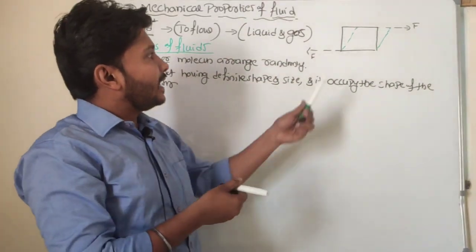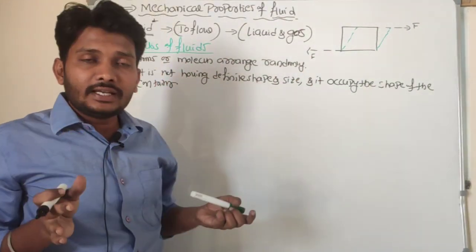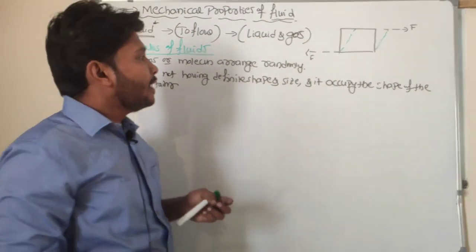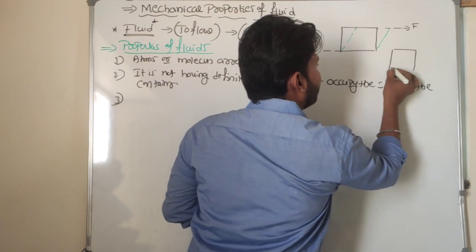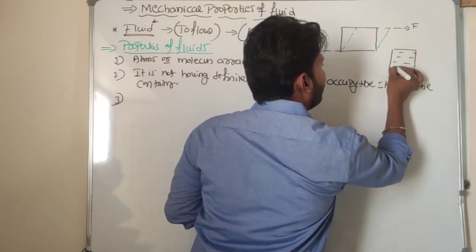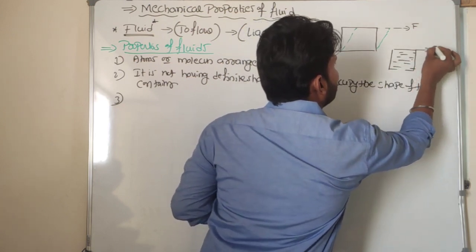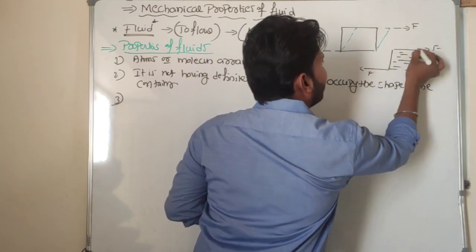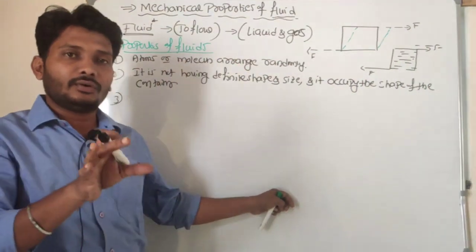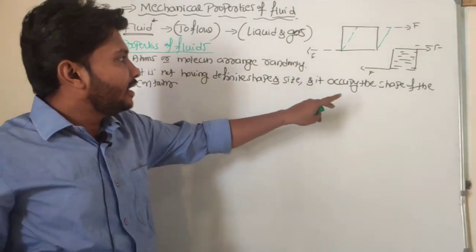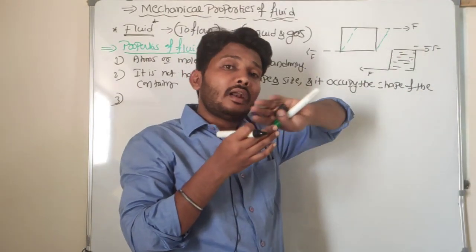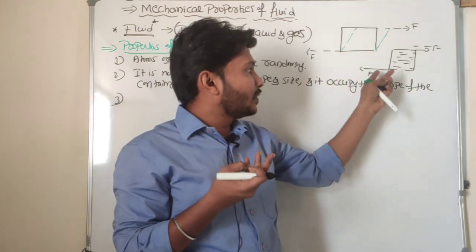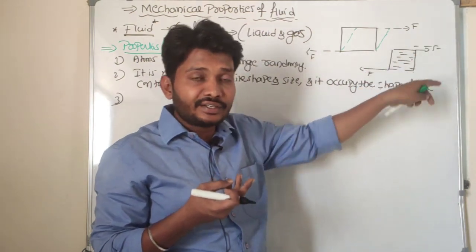Whereas in the case of a liquid, it does not have a proper shape, right? For example, if you apply two equal forces in opposite directions to the liquid, what happens here? The liquid starts flowing in the direction of the force. So did you get my point? Whenever a force is applied to a liquid, it starts flowing along the direction of the force you apply. So that's what we can consider.